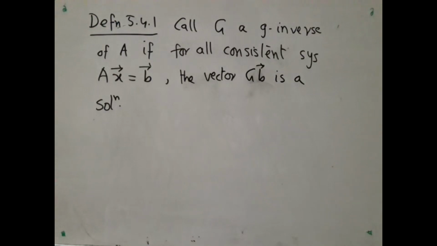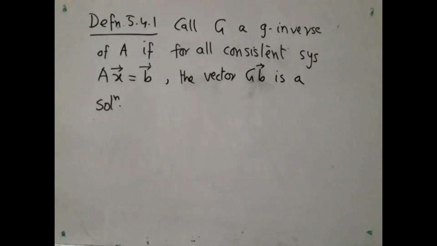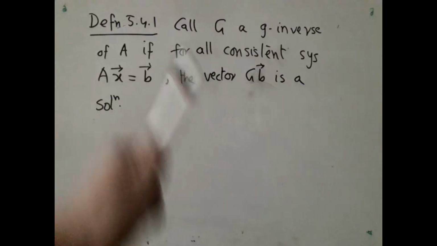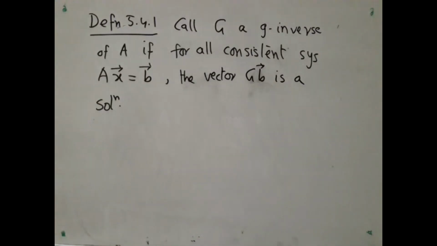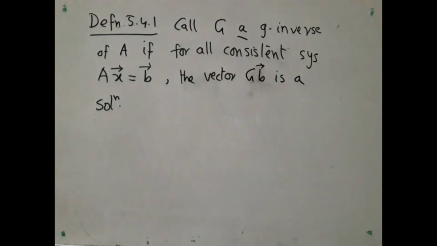So, theorem 5.4.1 says: call G a G inverse of a matrix A if, whenever I give you any consistent system Ax = b, that is, whenever I give you any b such that b belongs to the column space of A, then the vector G times b is a solution. I am not claiming that this is unique. I said a G inverse. In fact, in most cases it is not unique.